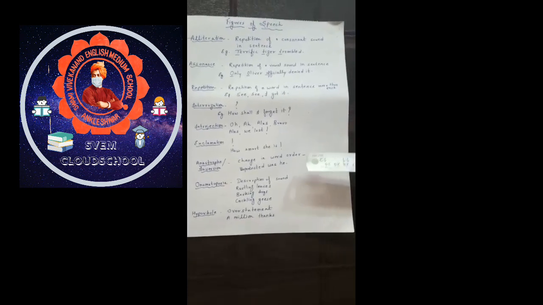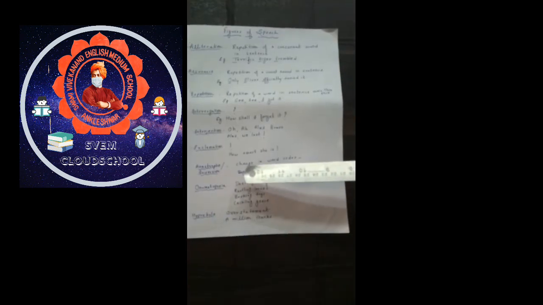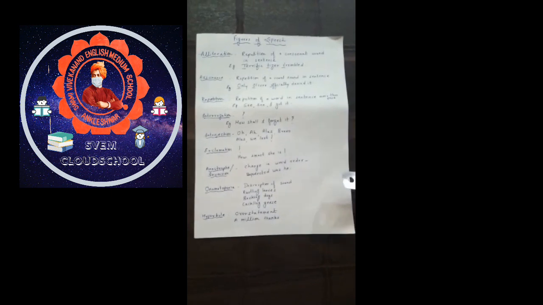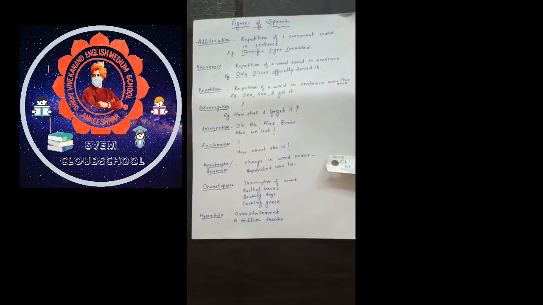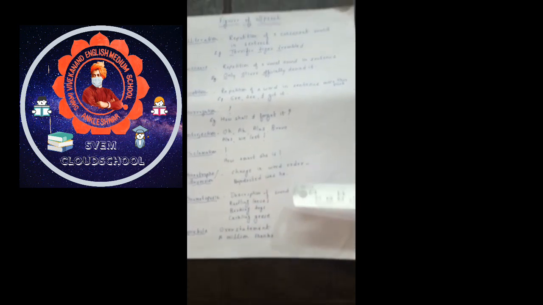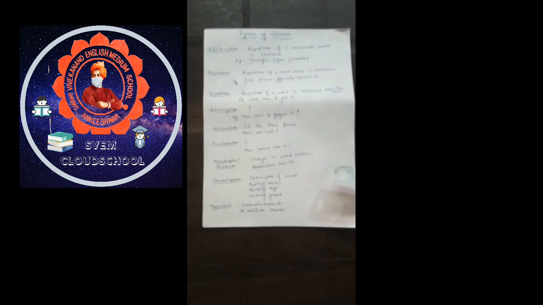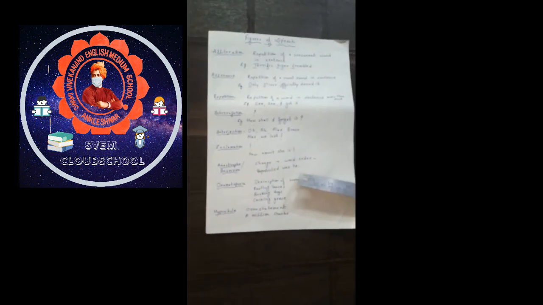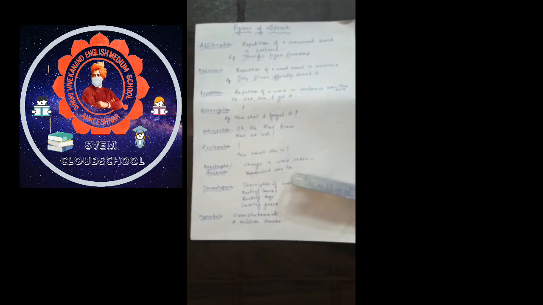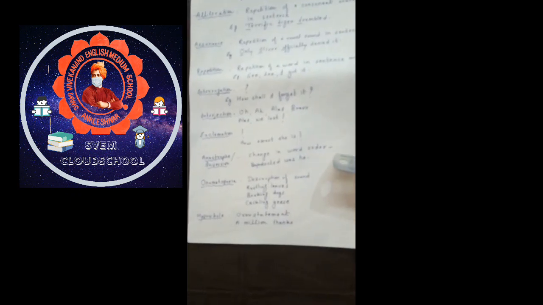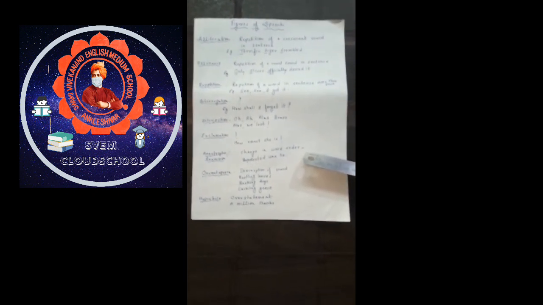The next figure of speech is inversion, usually known as anastrophe. Here the poet takes advantage by making a change in word order. The example is, unprotected was he. Actually, the original word order should be, he was unprotected. It is usually done by the poet to create a rhyming effect in the poetry.